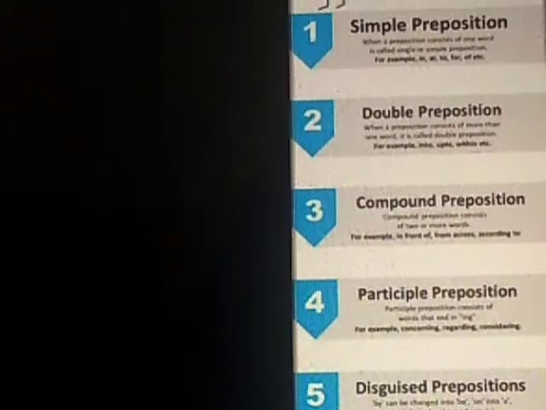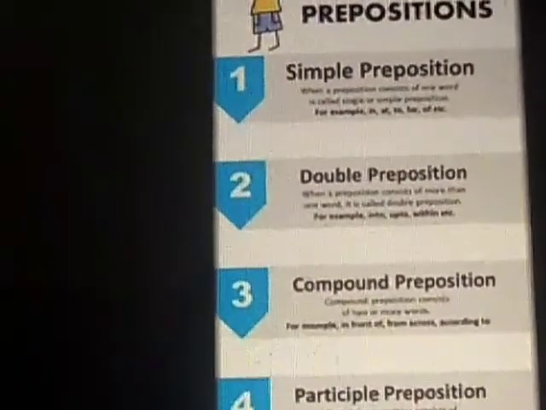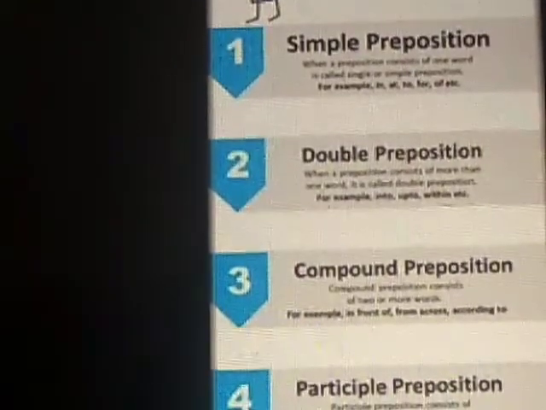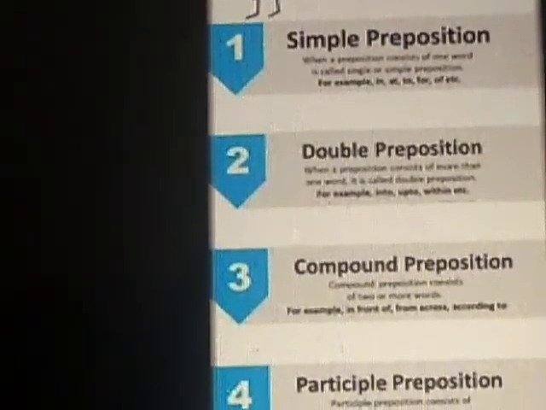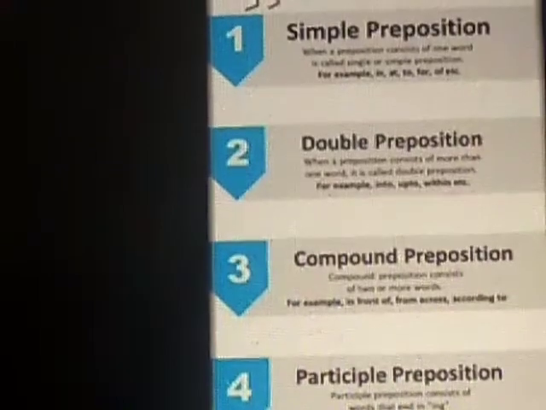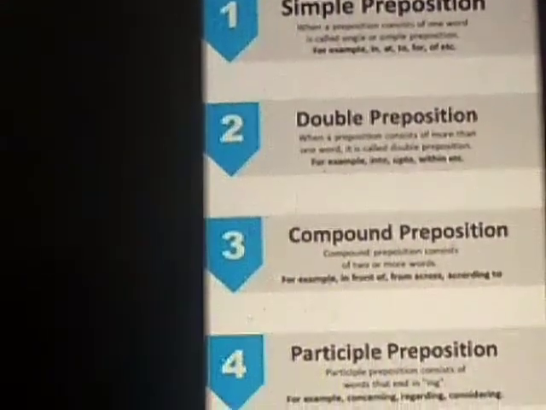The word simple tells that the word is very simple, like in, at, to, for, of, etc. The definition of this is simple. When a preposition consists of one word, it is called a single or simple preposition.